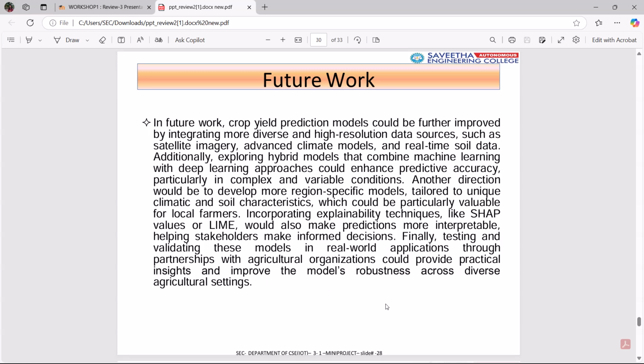In future work, crop yield prediction models could be further improved by integrating more diverse and high resolution data sources such as satellite imagery, advanced climate models, and real time soil data.